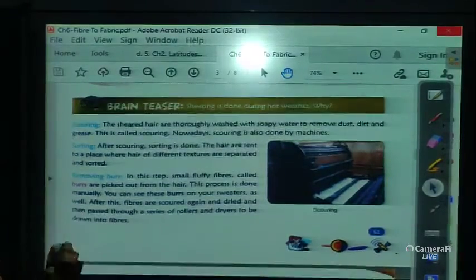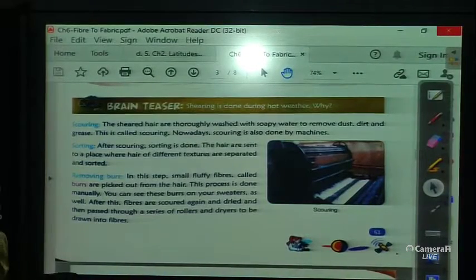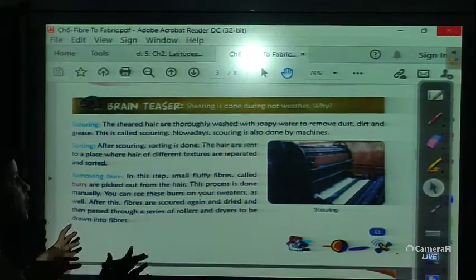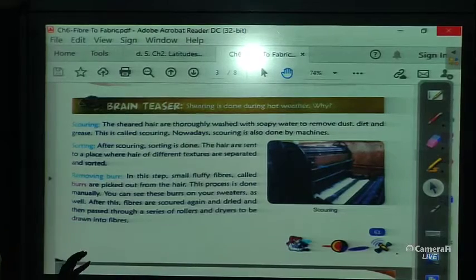The fourth one is sorting. What is sorting? After scouring, sorting is done. The hair is sent to a place where hair of different textures is separated and sorted. So what is sorting? The separation of the hair on the basis of texture.